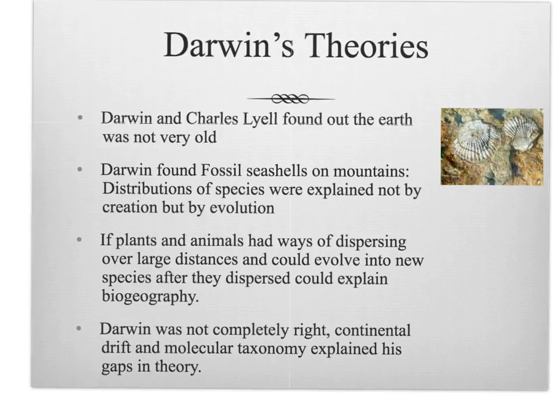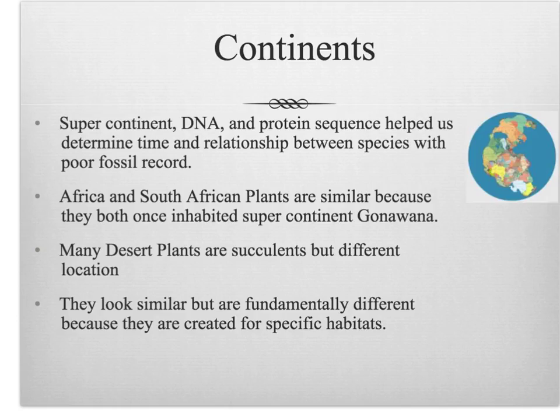Darwin and Charles Lyell found out the Earth was not very young. Darwin found fossil seashells on mountains. Distributions of species were explained not only by creation but by evolution. If plants and animals had ways of dispersing over large distances and could evolve into new species after they dispersed, that could explain biogeography. Darwin was largely right, and continental drift and molecular taxonomy filled the gaps in his theory. Continents. Supercontinents, DNA, and protein sequences helped us determine time and relationships between species with a poor fossil record.